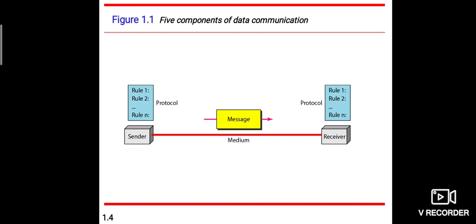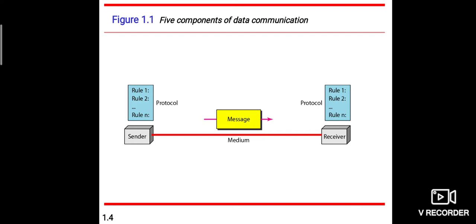Then who is a receiver? The receiver is the device that receives the message. It can be a computer, workstation, telephone handset, television, and so on. It doesn't mean that sender and receiver should have the same physical component.